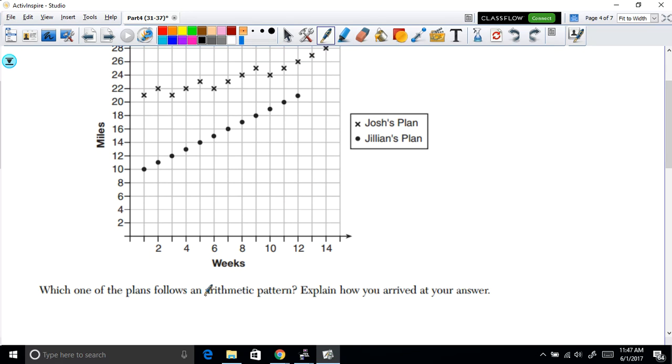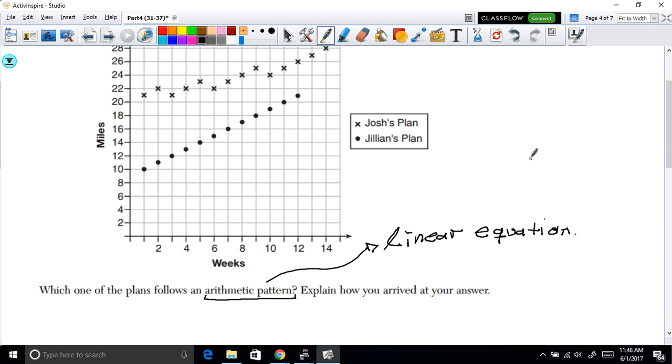Now, how do we know that something is an arithmetic pattern? An arithmetic pattern is something that has a common difference, or in some sense, the rate of change is constant. It will always be moving by a constant number. For something to be an arithmetic sequence, if we were looking at a graph, it's a linear equation here. And just like the name suggests, a linear equation looks like a line.